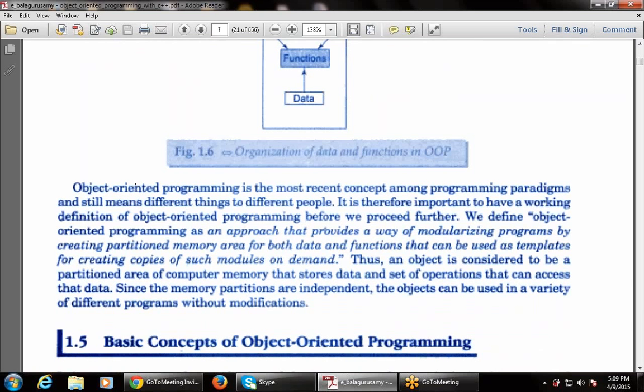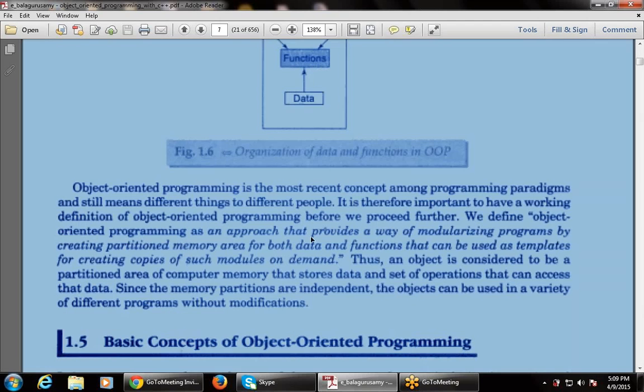Object-oriented programming is the most recent concept, the programming approach used nowadays, because there are some loopholes and drawbacks in procedure-oriented programming. Those loopholes are removed in object-oriented programming, so this is the most recent approach among programming languages.